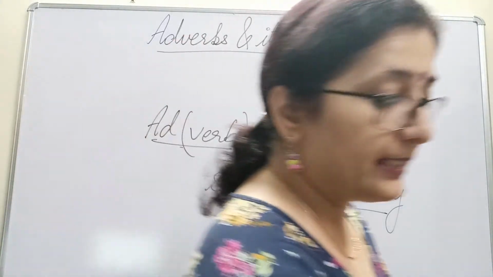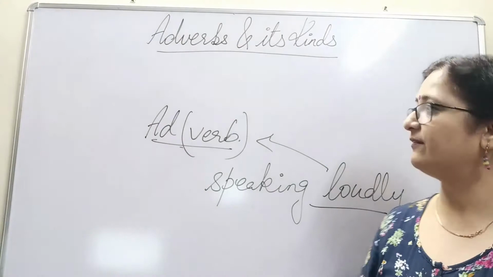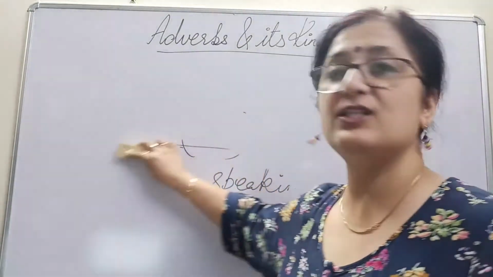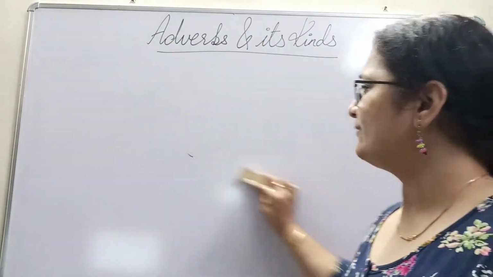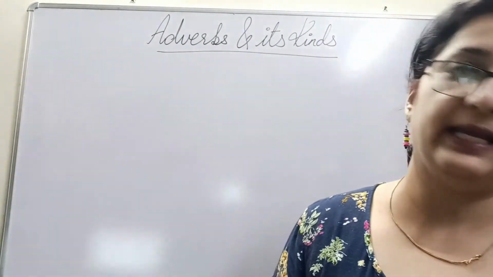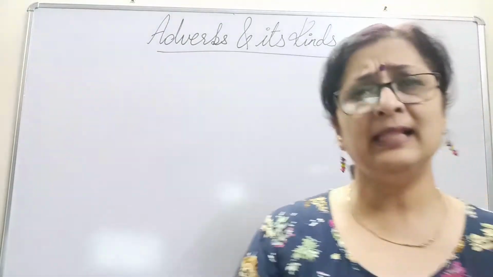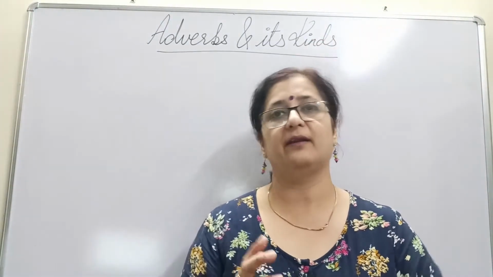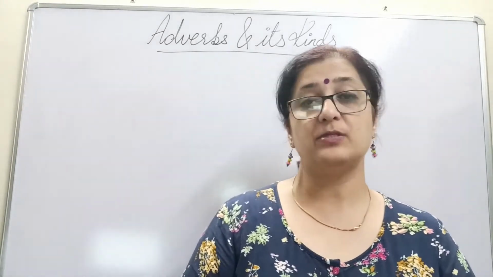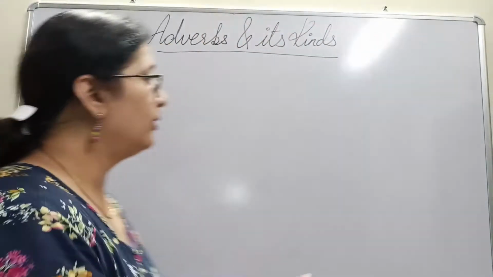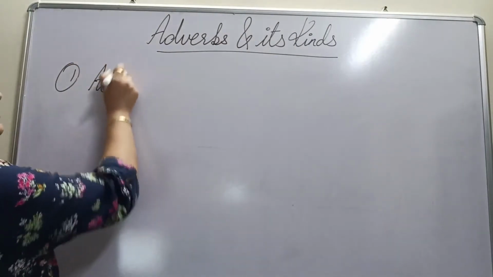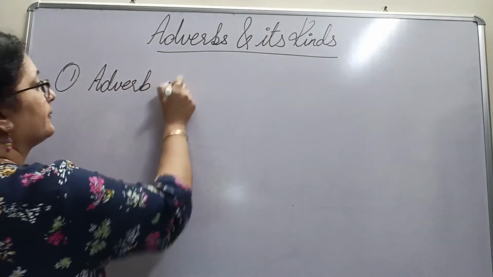Now, since we are already clear with what adverbs are, let's come directly to the point, the different kinds of adverbs. There are different words which describe different kinds of verbs. Let's discuss them all together. There are around 10 to 11 different kinds of adverbs, and we are going to discuss them all right now. The first one is adverb of manner.